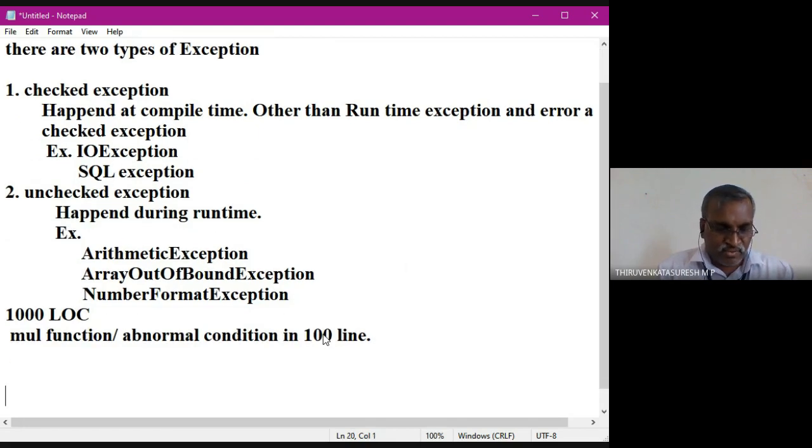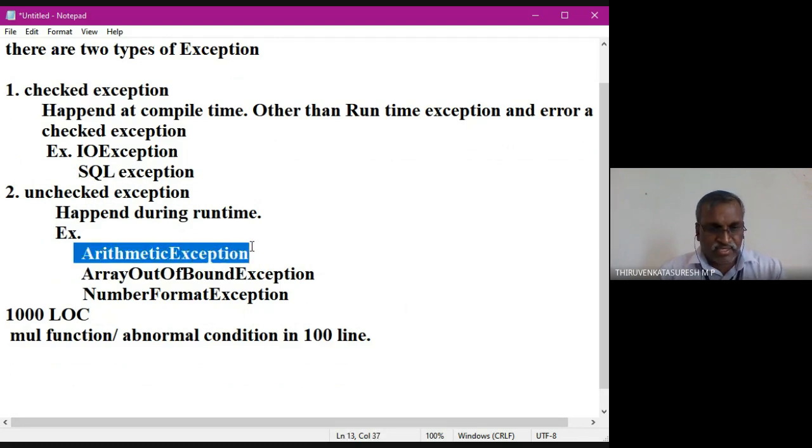So I have an example program for you. I'm going to execute the arithmetic exception. So now I move to the Java online compiler to demonstrate this. What is my program? Handling the arithmetic exception.